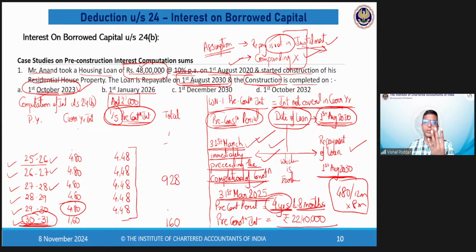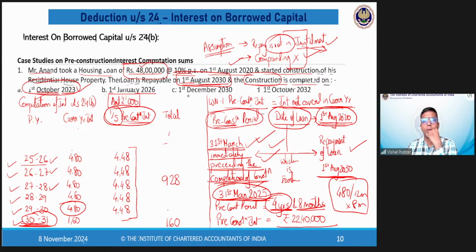Then up to 31st March 25. So August, entire August, September, October, November, December, January, February, March. How many months? 8 months. I hope I answered everyone who has doubts about this.